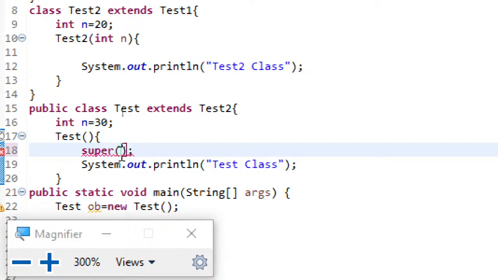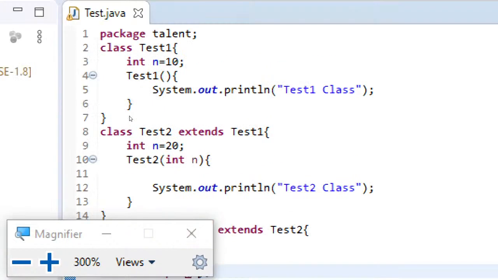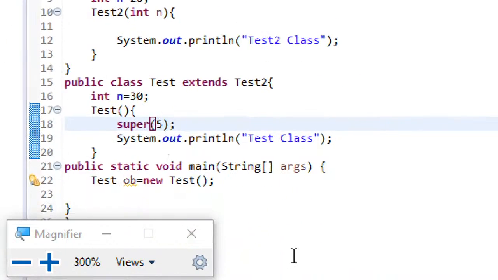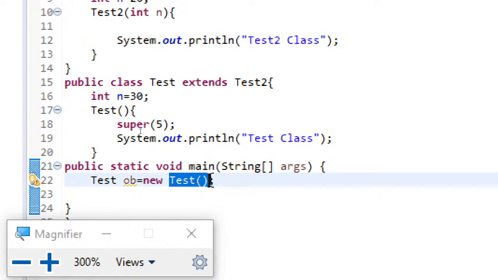So that's the reason it is raising an error. Now what I have to do is pass some integer argument. Now you can see there's no error, the error is resolved. So this is the point you need to understand. When the child class constructor is called, the parent constructor without argument will be called implicitly by the Java compiler.